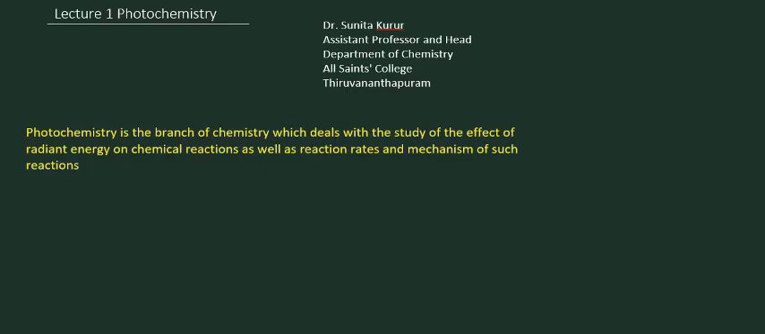There are many chemical reactions which are caused by exposure of reactants to light radiations. These are of many types, including oxidation, reduction, decomposition, hydrolysis, and polymerization. Photosynthesis of carbohydrates from carbon dioxide and water, taking place in nature with the help of light, is a well-known example. So photochemistry is a branch of chemistry which deals with the study of the effect of radiant energy on chemical reactions as well as the reaction rates and mechanism of such reactions.